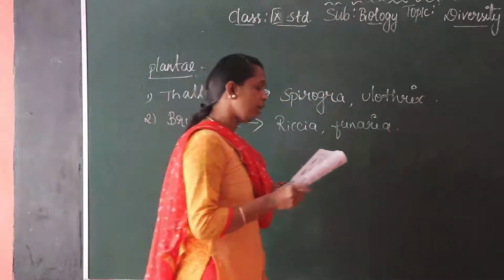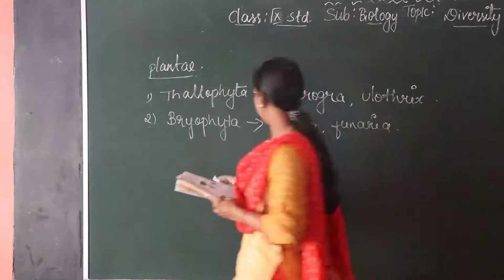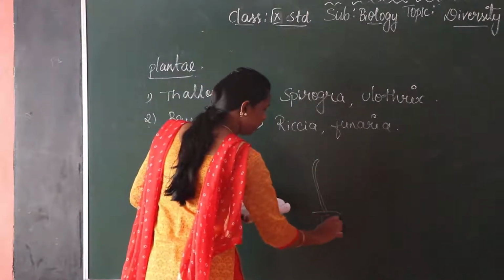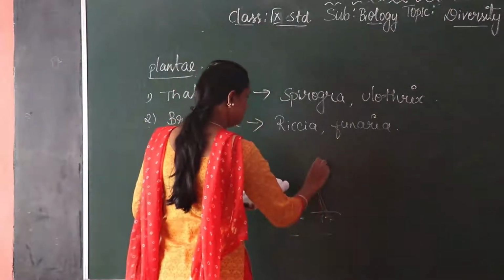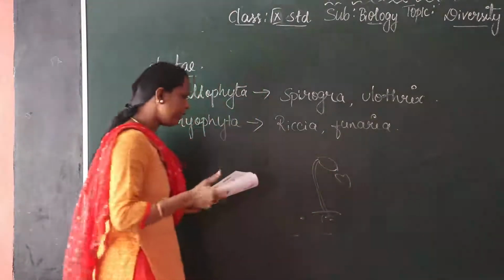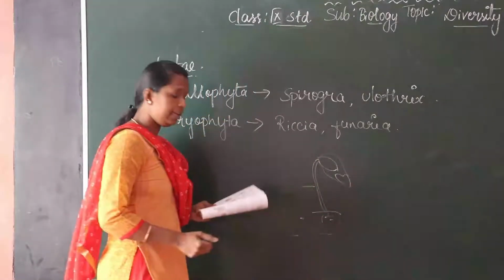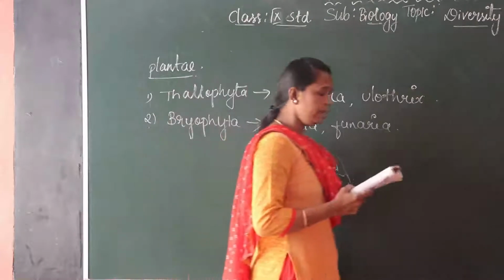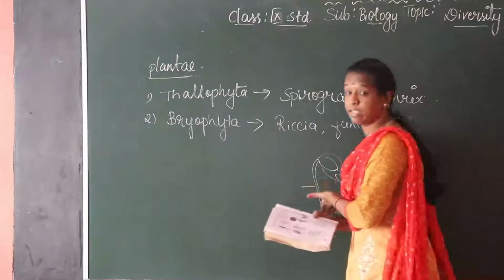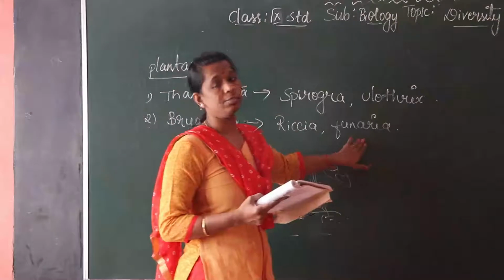The plant body is commonly differentiated into a stem and leaf-like structure. For example, when you consider Funaria, it grows in both water and inland. Here this is called the stem. This part is called the leaf-like structure. However, the conduction of water and other substances in the body is through the stem only. Funaria is also called moss.